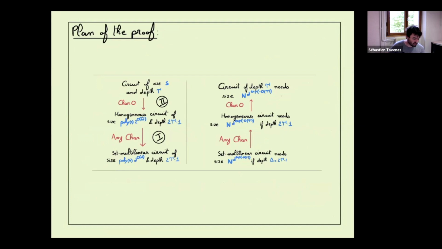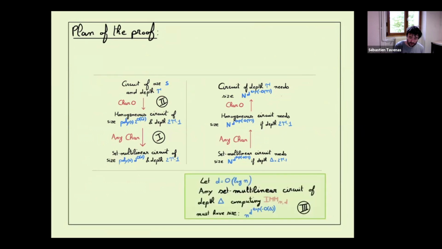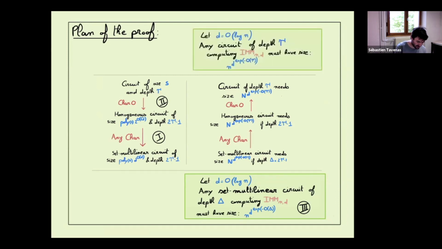First, we would like to prove this transformation. We can transform homogeneous circuits into set multilinear circuits. Then we want to prove how to transform general circuits into homogeneous circuits without increasing the depth too much. And we want to add some non-FPT lower bound, sufficiently large. Now we just plug it into our escalation, and it will give the final lower bound that we'll get.